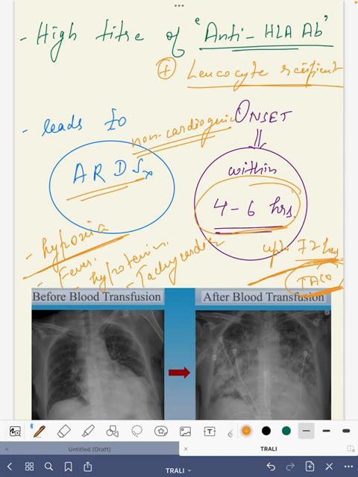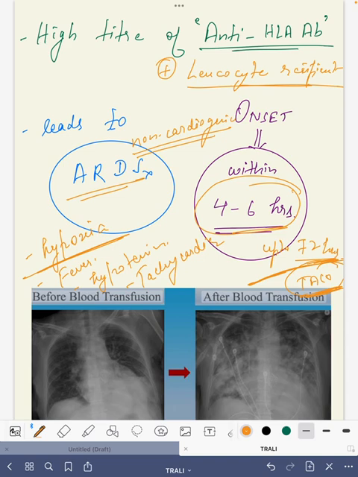So the patient will present with a chest X-ray having bilateral lung infiltrates, and the patient will develop hypoxia usually within 4 to 6 hours. And the main etiopathogenesis is due to the presence of anti-HLA antibody in the donor plasma, although other non-HLA associated causes are also found to be related to TRALI, but mainly it occurs due to anti-HLA antibody, right?